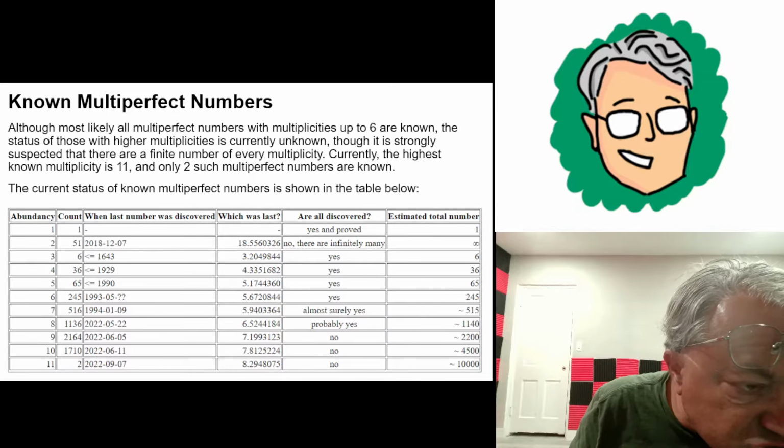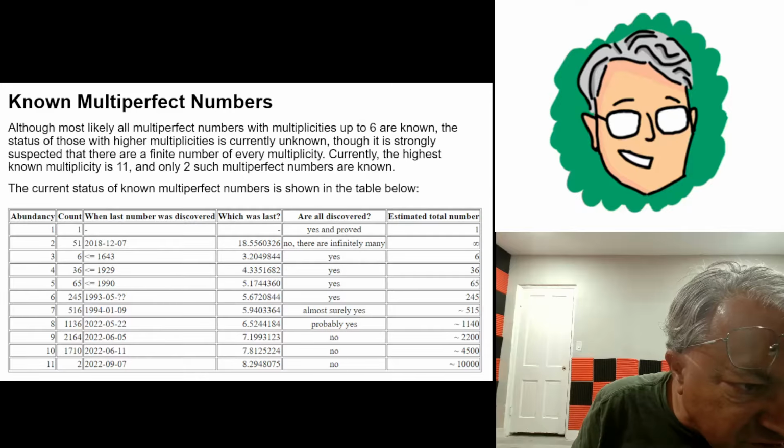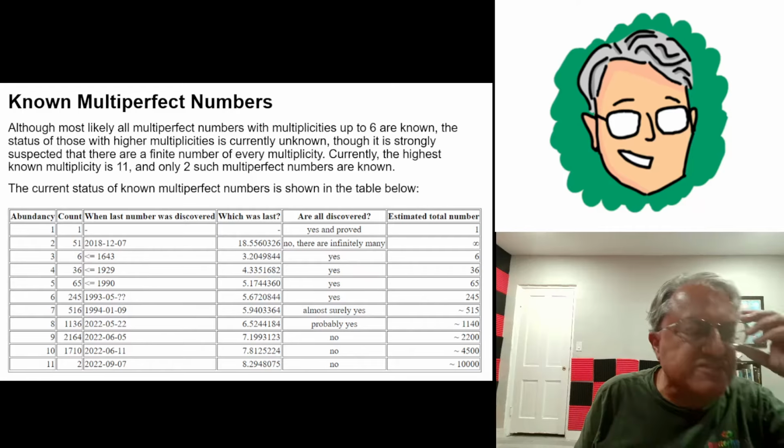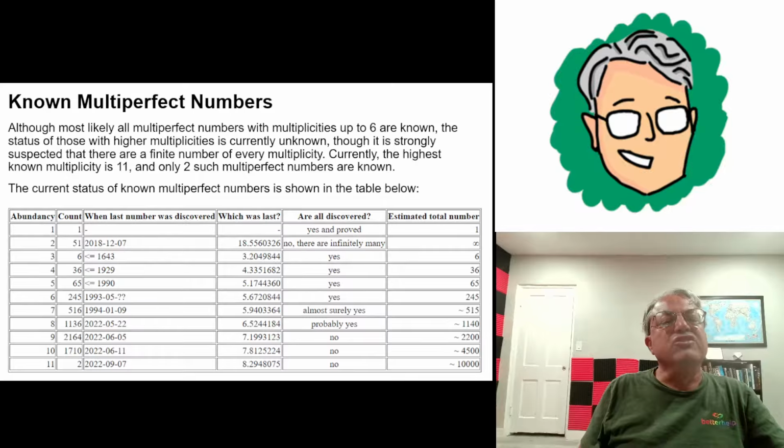Yeah, maybe the list I showed before isn't complete, because it looks like there's 36 of multiplicity 4, 65 of multiplicity 5, and 245 of multiplicity 6. And then the number grows, and it's interesting for multiplicity 7 and 8, it's believed that these lists are complete, but it hasn't been proven yet.